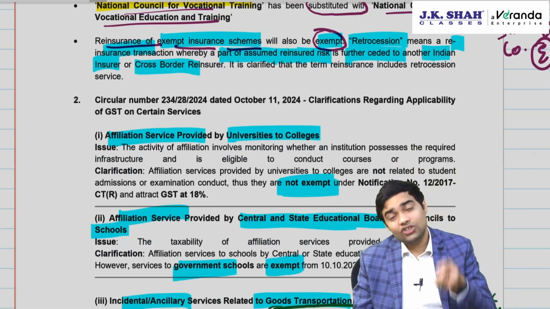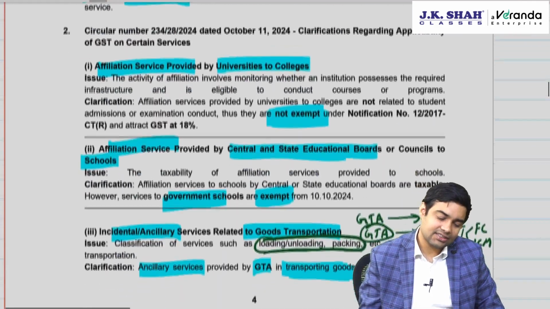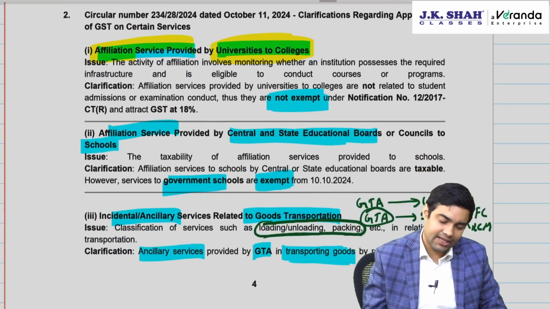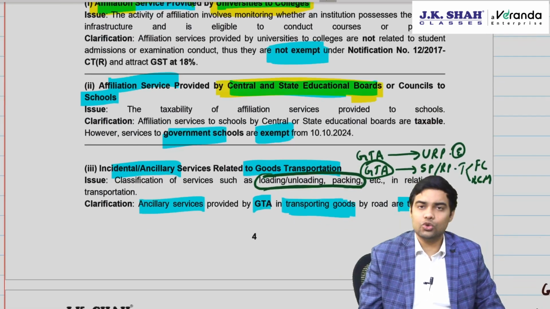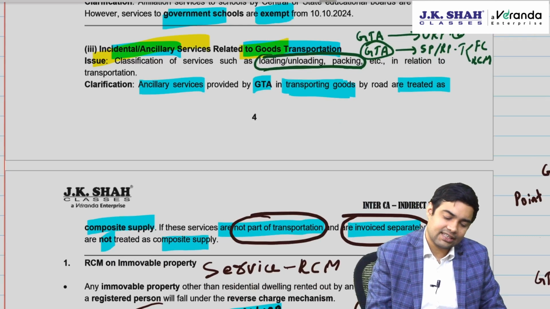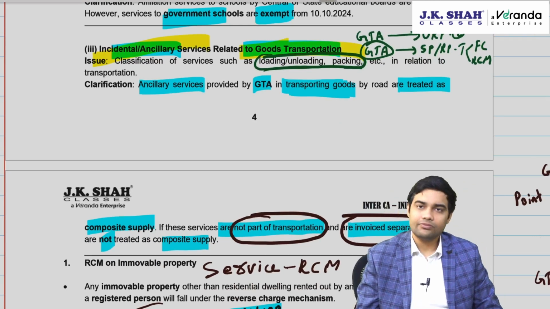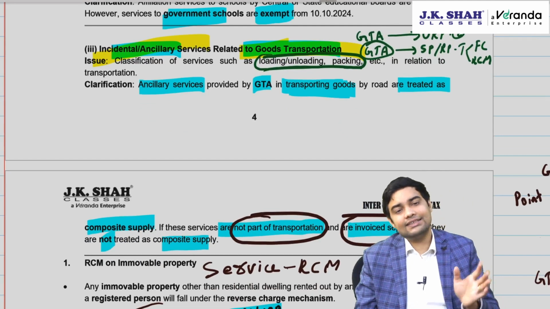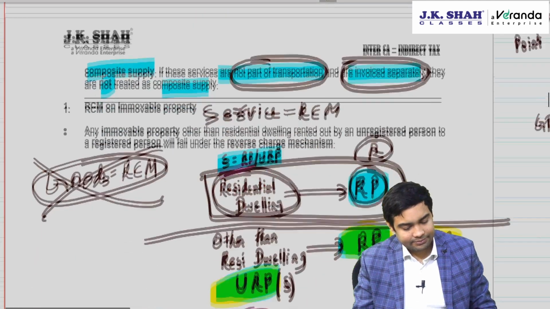Reinsurance of insurance which is exempt is also exempt. Affiliation services to universities will be taxable. Affiliation services to schools will be taxable except for government schools. Incidental charges for goods transport agency will be composite supply unless it is provided separately and billed separately.